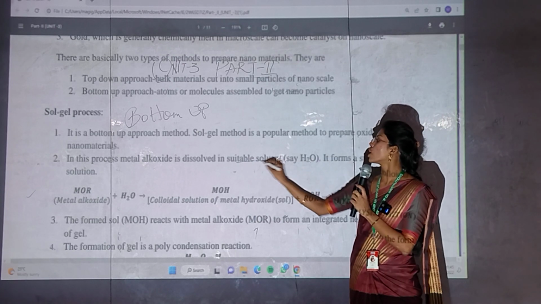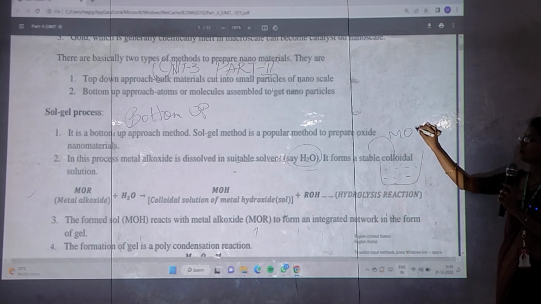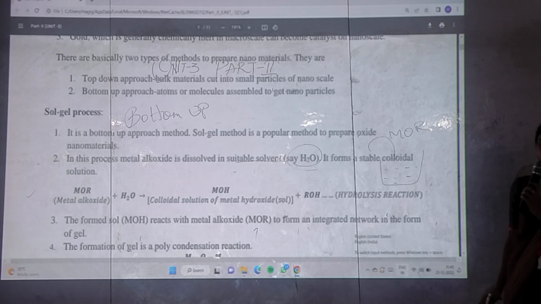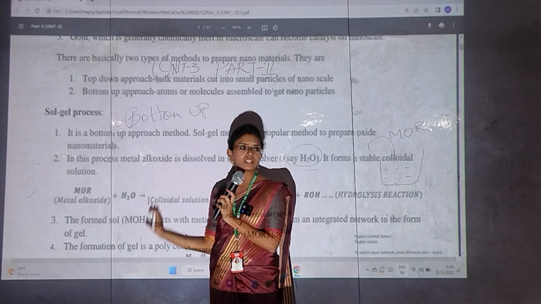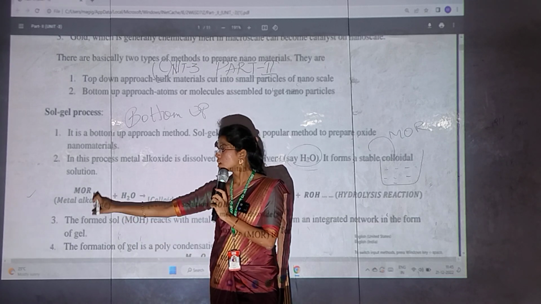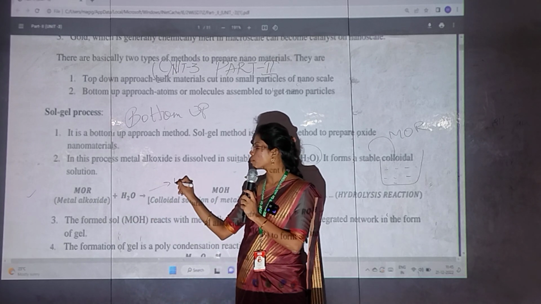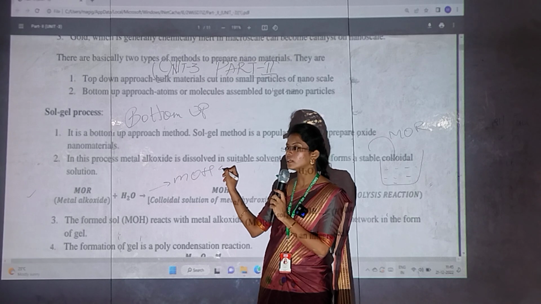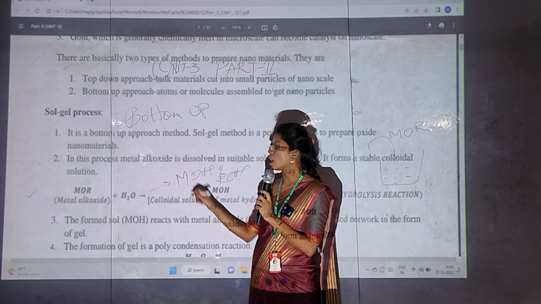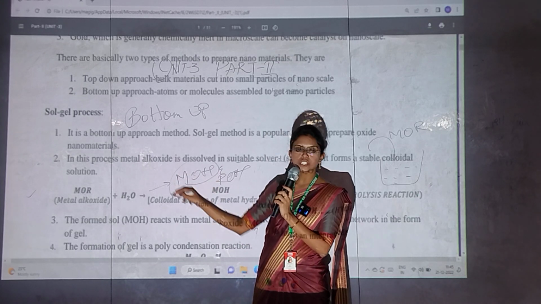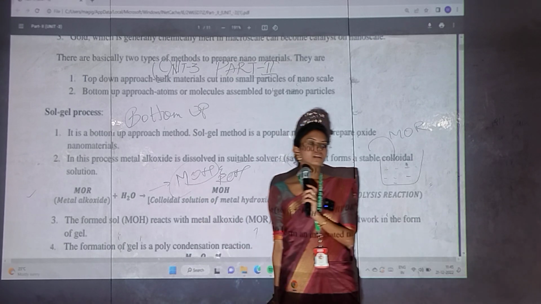So what I said, I am taking a beaker and it is filled with water, a suitable solvent. And I am going to add now metal alkoxide. We have discussed these reactions before, right? So I am just explaining. When the metal alkoxide and the water are reacted, you will be getting products MOH and ROH. Whatever MOH you are getting here, it is a sol, a colloidal solution.